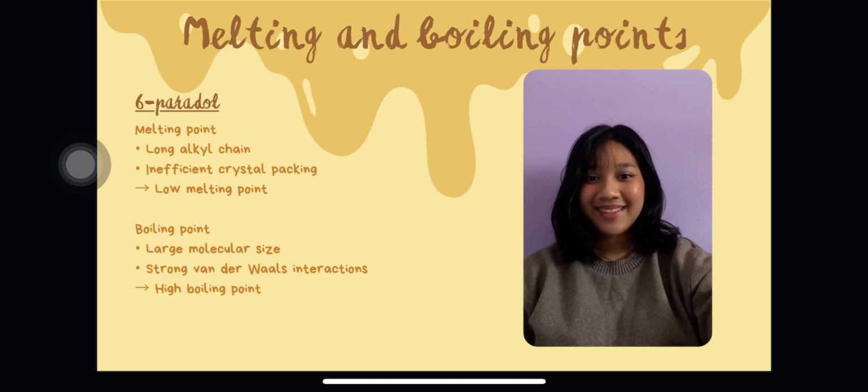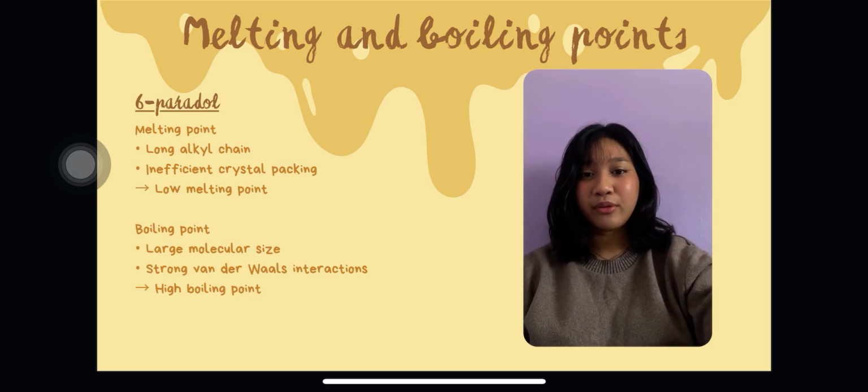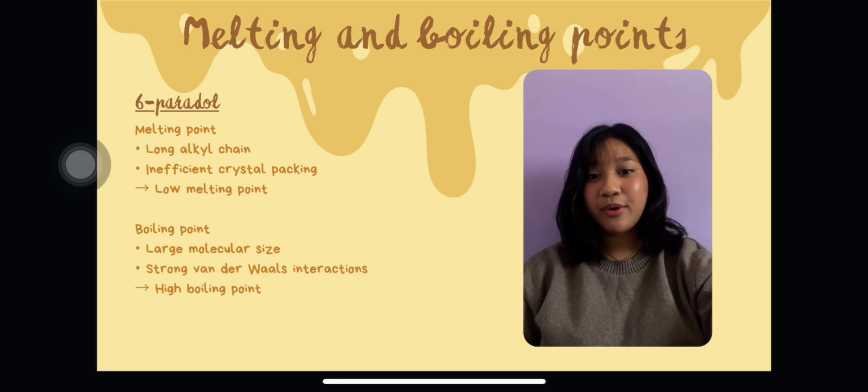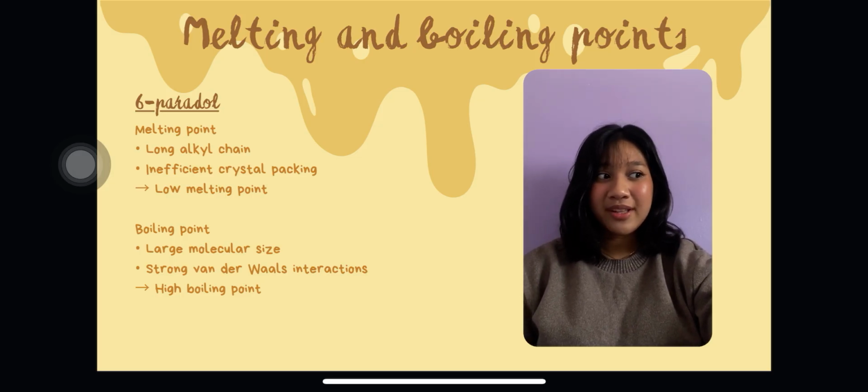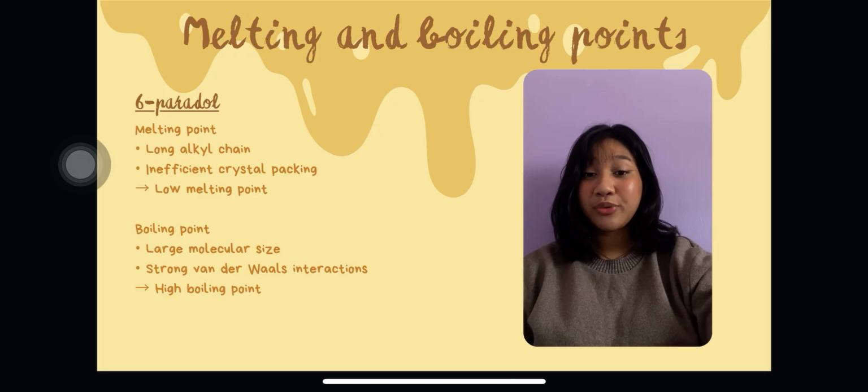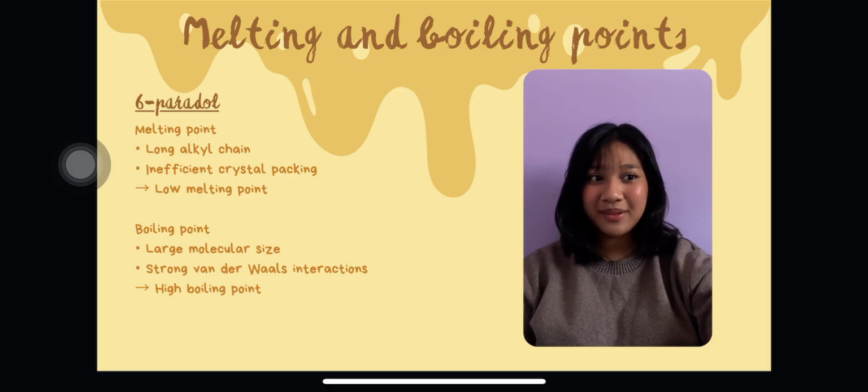And the last compound would be 6-paradol, which also has a low melting point, around 31 to 33 degrees Celsius. Similar to gingerol, its long alkyl chain reduces efficient packing of molecules in the solid form. It also has a high boiling point of around 460 degrees Celsius because of its relatively large molecular size and strong van der Waals attraction.